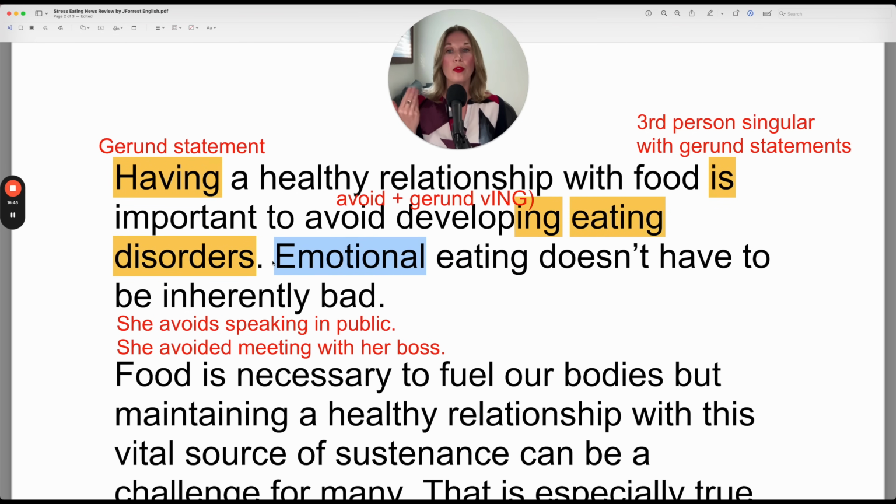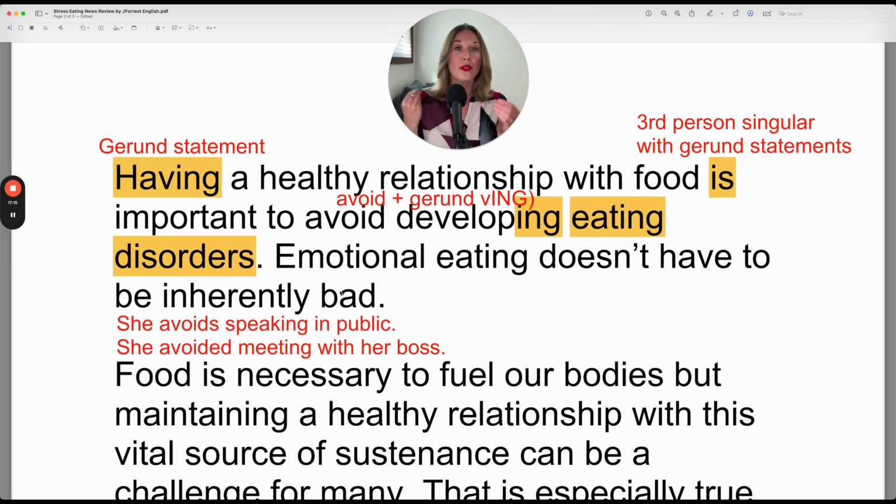Remember, another word for emotional was stress eating. Stress is always negative. There's no view of stress being a positive, but emotional is more neutral. It sounds like, well, part of an emotion is positive emotions and negative emotions. So you could say stress eating, which sounds more negative, or emotional eating, which sounds more neutral. Emotional eating doesn't have to be inherently bad, right?